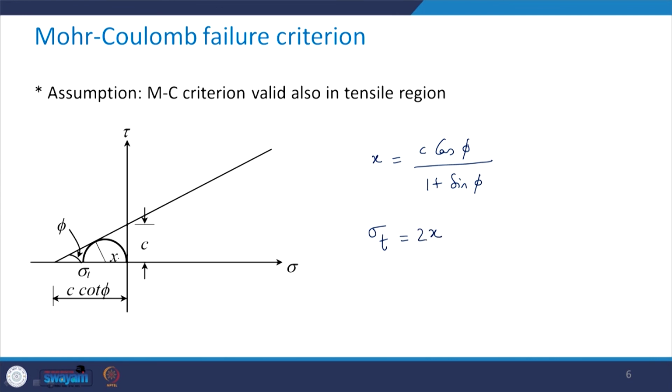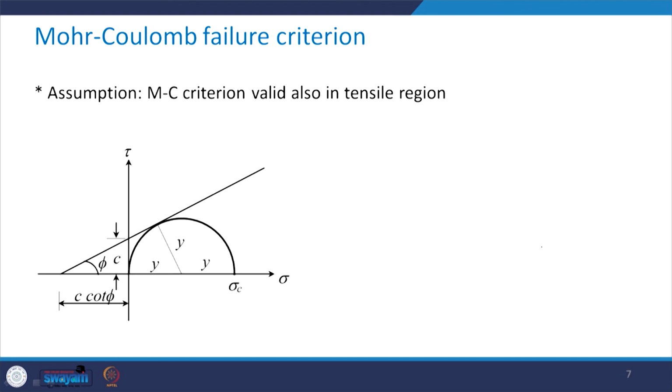Why? Because this distance and this distance are equal, and this distance is equal to x. So this sigma t is going to be 2 times x, that is, 2c cos phi divided by 1 plus sine phi.